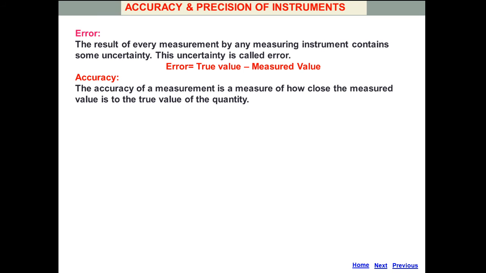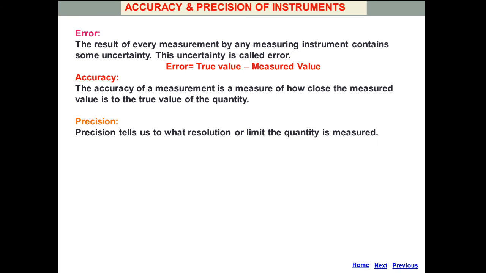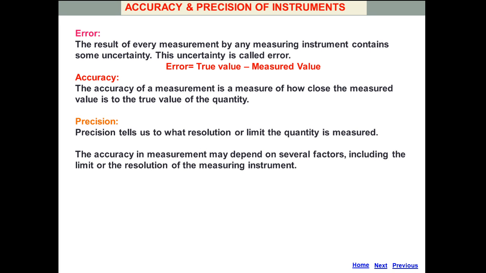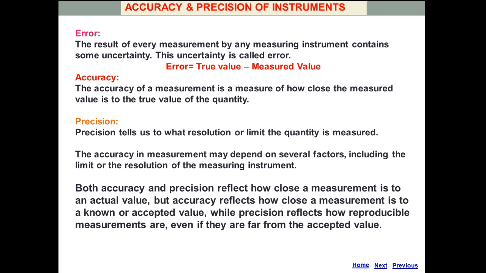Now, what is accuracy? The accuracy of a measurement is a measure of how close the measured value is to the true value of the quantity. We will see by certain examples. Precision tells us to what resolution or limit the quantity is measured. The accuracy in measurement may depend on several factors, including the limit or the resolution of the measuring instrument.